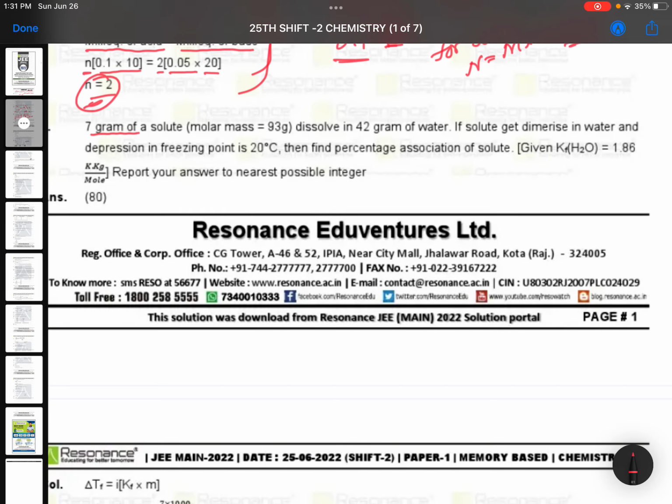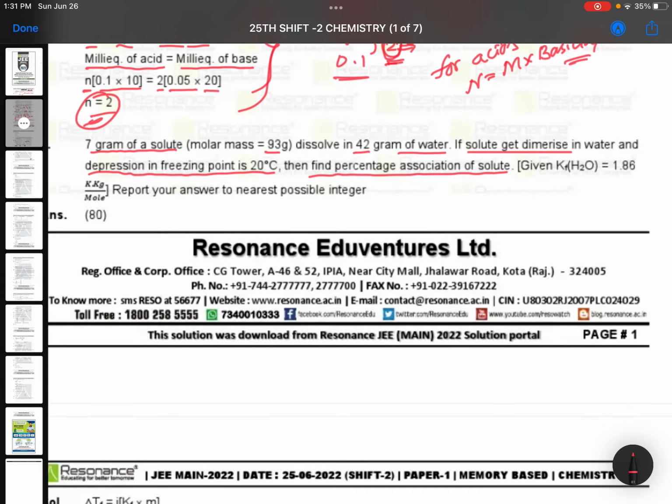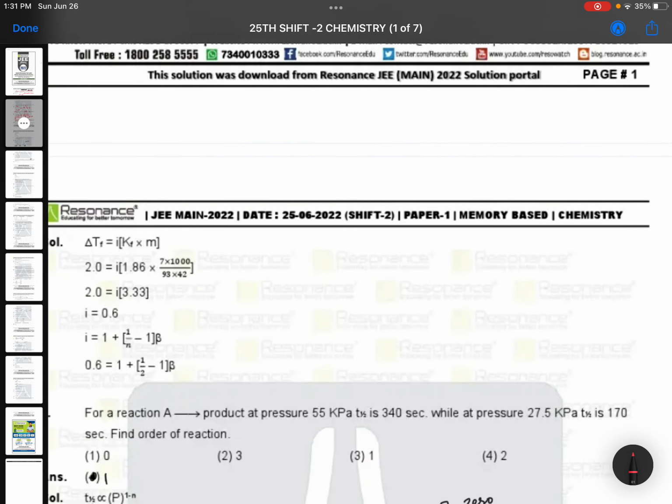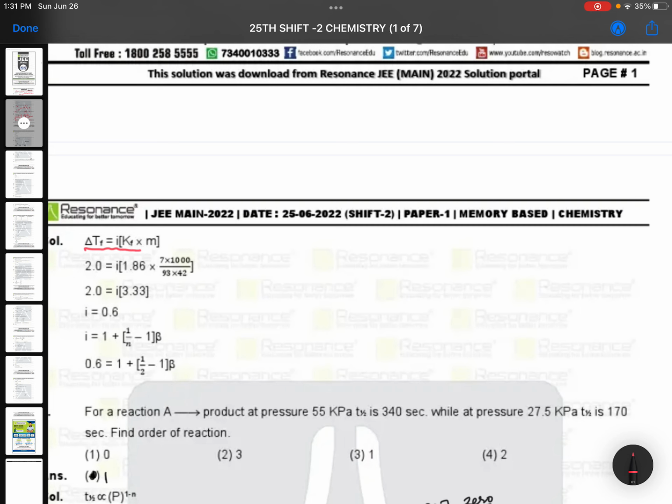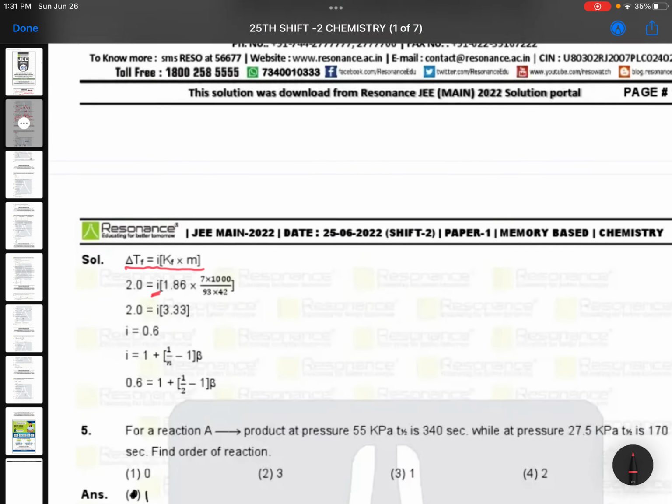7 grams of solute, molar mass is given, dissolves in 42 grams of water. If solute gets dimerized in water and depression in freezing point is 20 degrees Celsius, then find percentage association of solute. थोड़ा सा little lengthy question है, but you can do it. Thank you Resonance team. You see ΔTf = i × Kf × m. You need to find out i. So ΔTf is given here, the change is 20 degree Celsius is mentioned. ये memory based paper है बेटा, थोड़ा इधर उधर वैल्यूज हो गए तो डोंट थिंक.